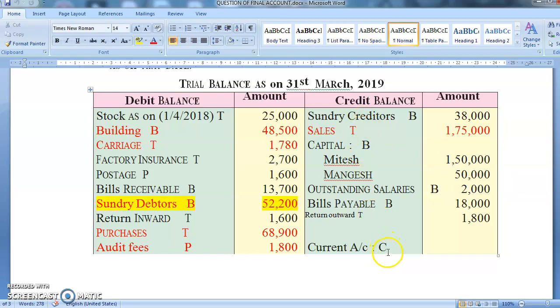Capital and current. See, this time you are having a capital account and current account. So capital account will directly go to the balance sheet and we will be opening a current account. Outstanding salary. See, outstanding salary means you have to give the money, so it will go in liability. Bills payable, balance sheet. Return outward is a purchase return, so it will be minus from the purchase.